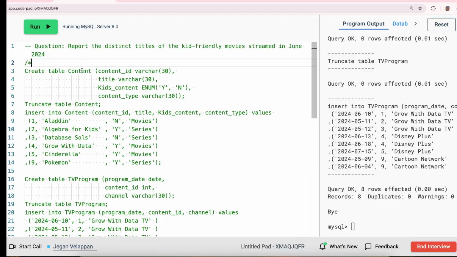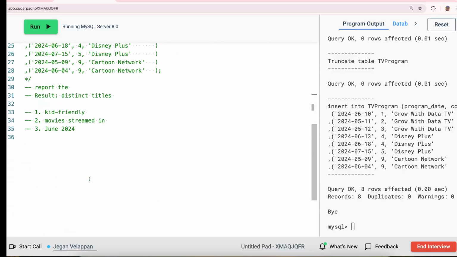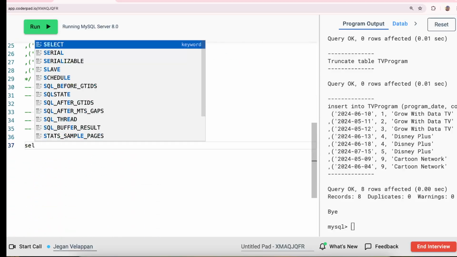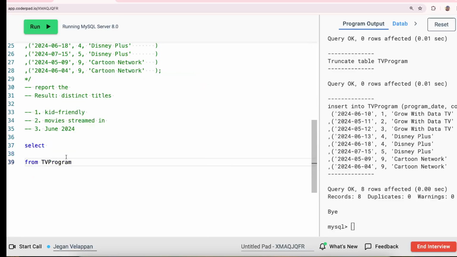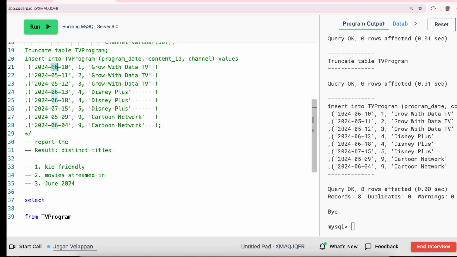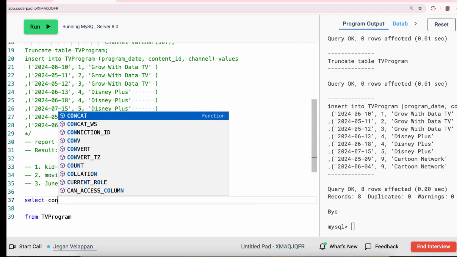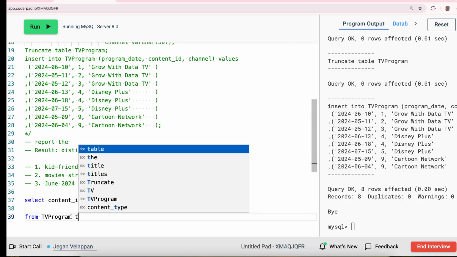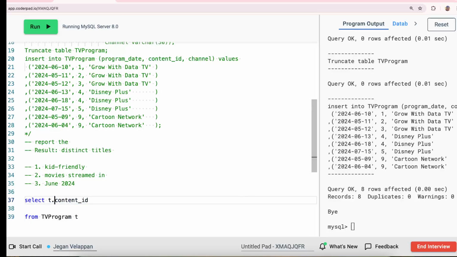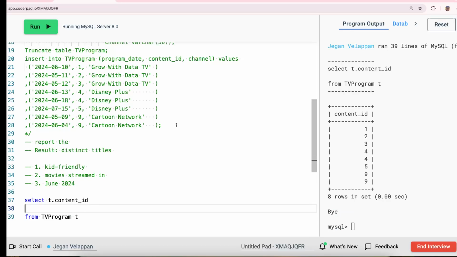Okay, so we have content as well as the TV program. Let's start with the TV program, as that has more details. So select from TV program. We can get the content ID, we don't need the channel. Since we are going to connect with the other tables, we put an alias T. So we get T dot content_id from the TV program, and we get all the IDs.